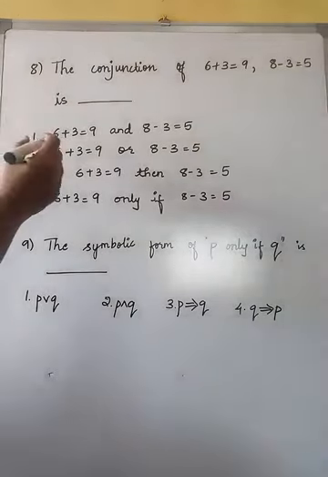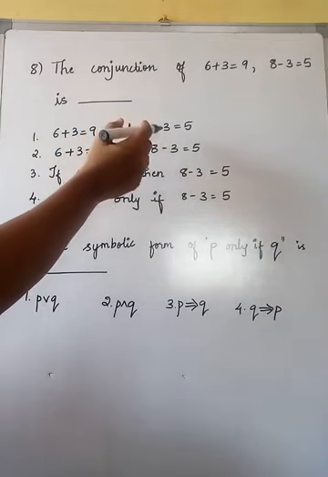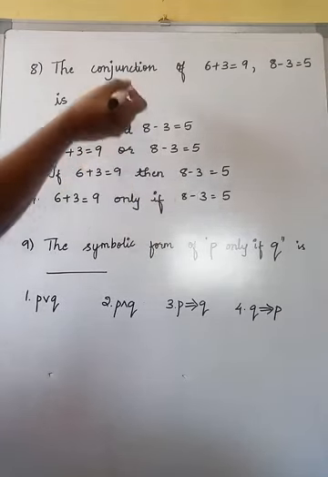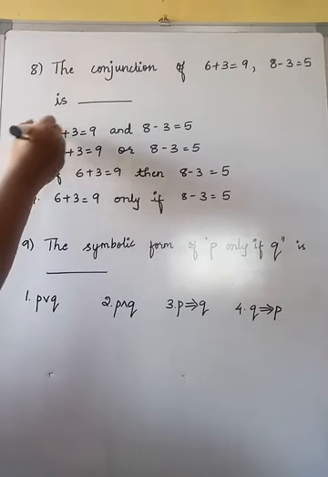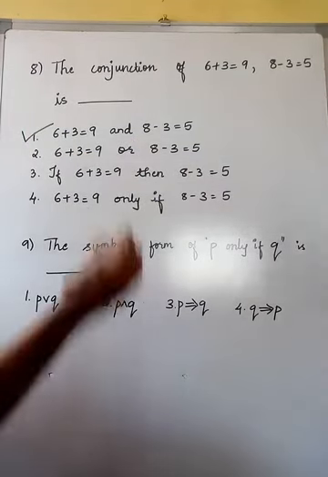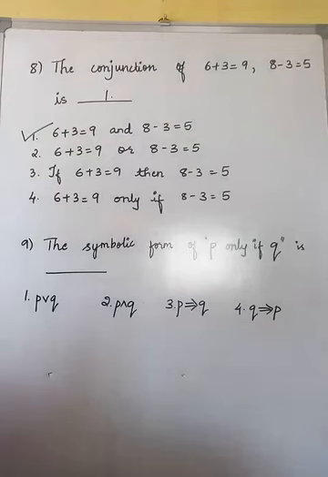Here we are going through the options. The first option is 6 plus 3 is equal to 9 and 8 minus 3 is equal to 5. Obviously, the conjunction is connected with the word "and". So which is the option here? The right option is 1. Hope it is clear for you. So no need to check the other options and get confused also.